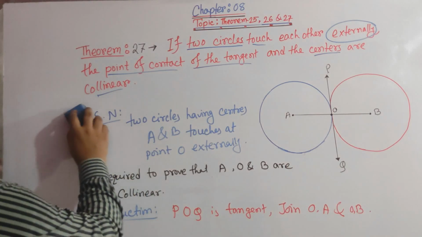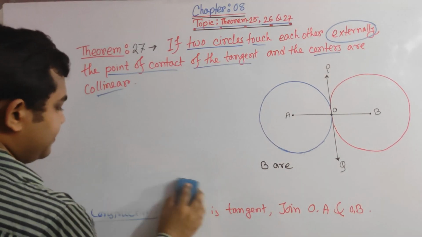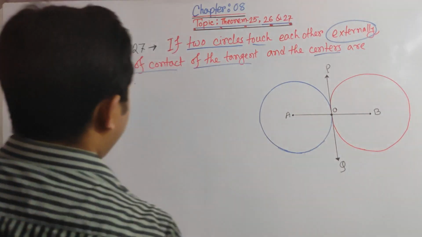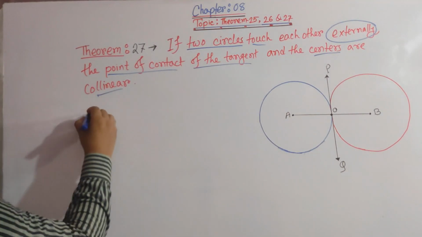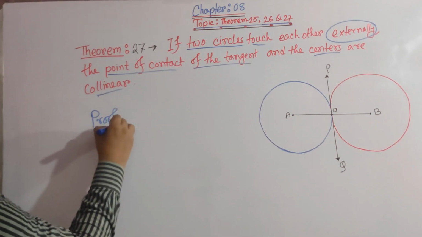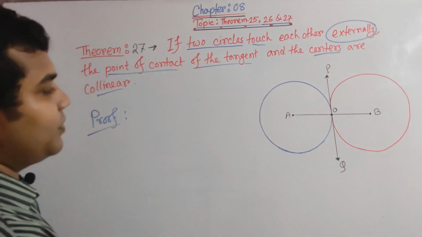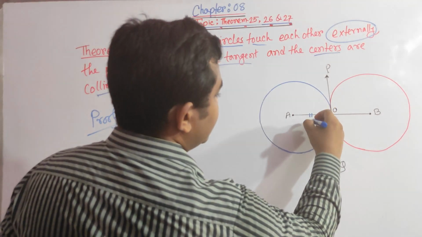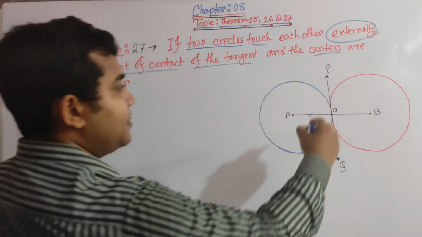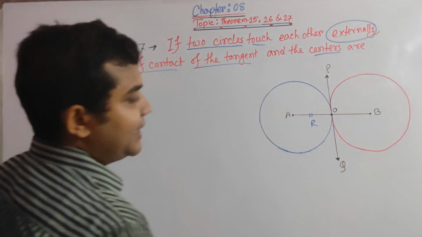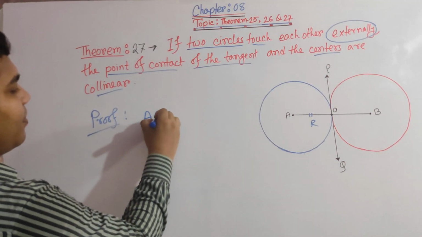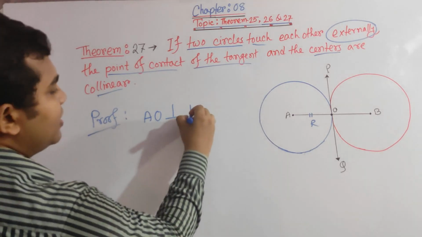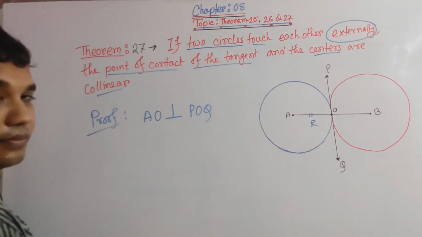In the proof part, we can write from here that since OA is the radius and POQ is the tangent, then AO must be perpendicular to POQ.